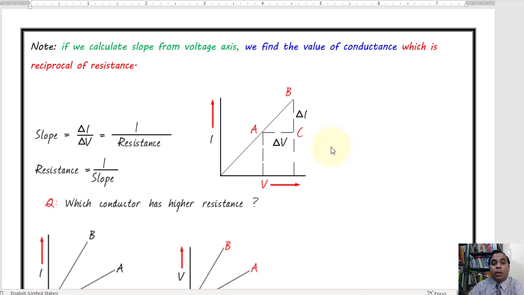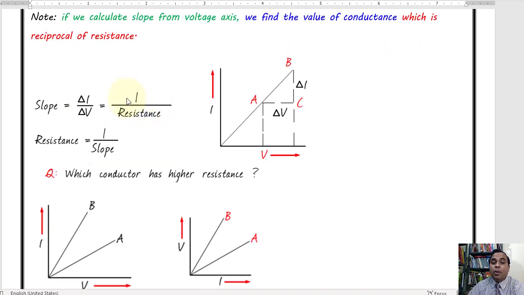Now coming back, in case you are calculating the slope from the voltage axis, what will you obtain? Then again the reciprocal of that previous slope you will obtain. If previously we obtained the value of resistance, now in case we calculate the slope from the voltage axis, we will obtain 1 upon resistance value.